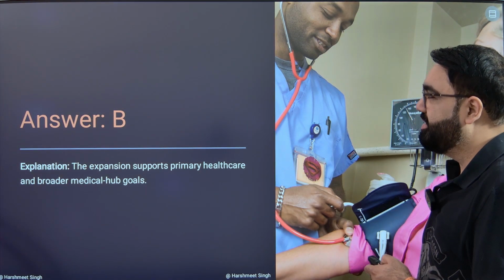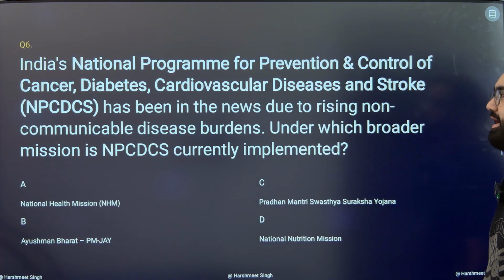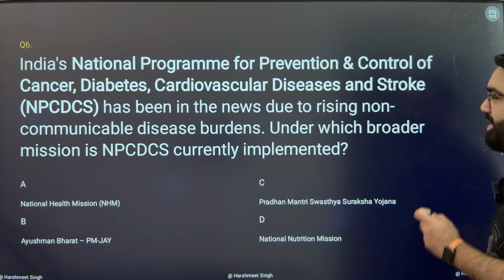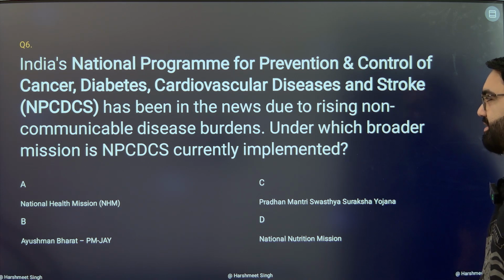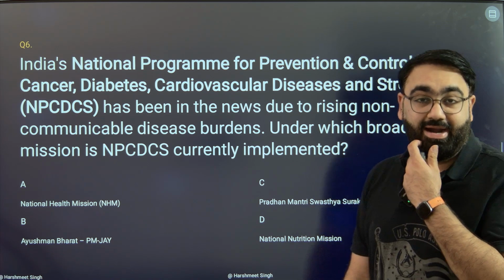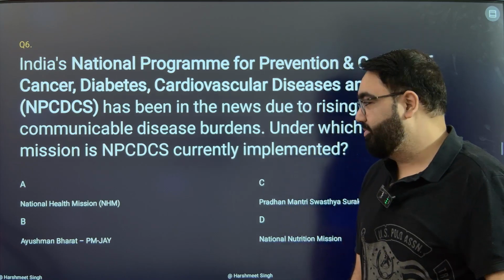Moving on to question number 6. India's National Program for Prevention and Control of Cancer, Diabetes, Cardiovascular Diseases and Stroke has been in the news due to rising non-communicable disease burdens. Under which broader mission is this currently implemented? So this program is implemented under which of the larger umbrella programs?